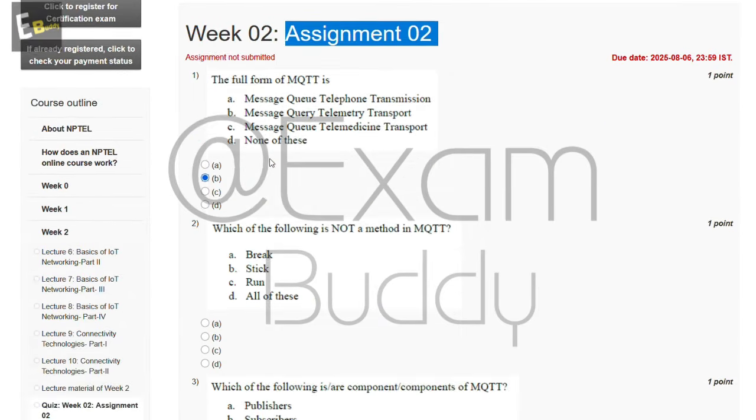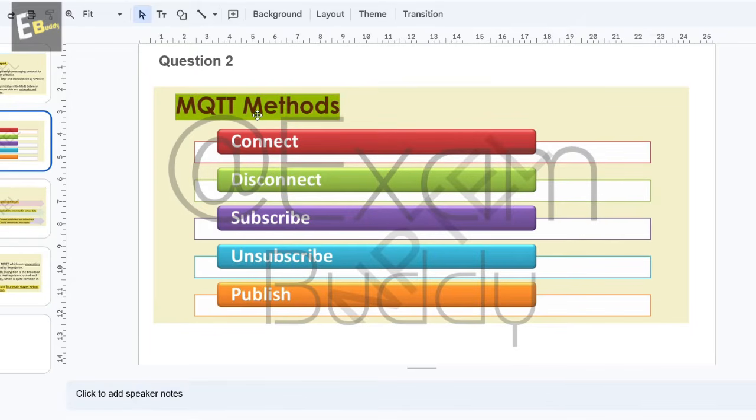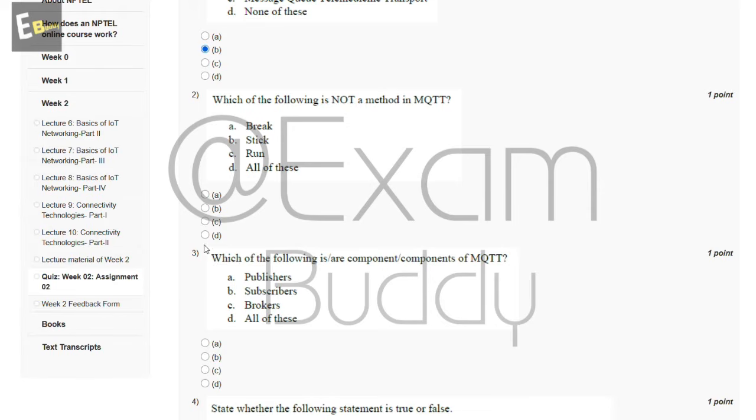Now let's go to the second question. Which of the following is not a method in MQTT? So let's check the second answer. So MQTT methods. These are the methods: connect, disconnect, subscribe, unsubscribe, and publish. So the answer for the second question is D, all of these, because break, stick, run are not methods in MQTT.